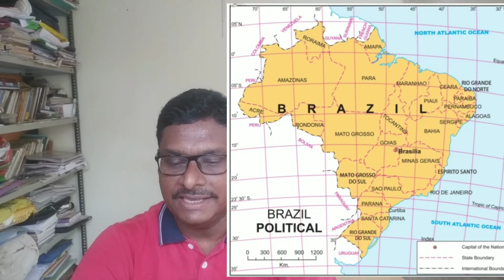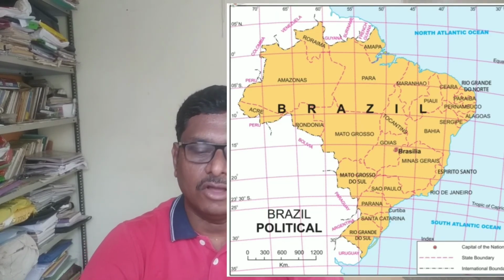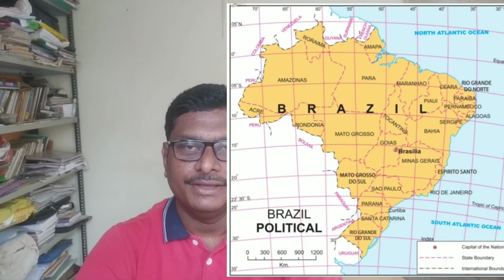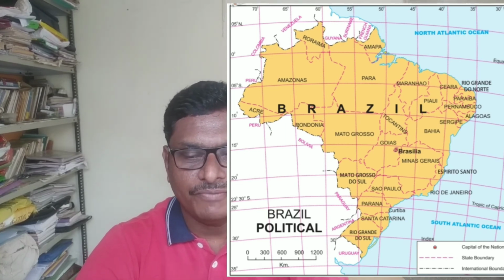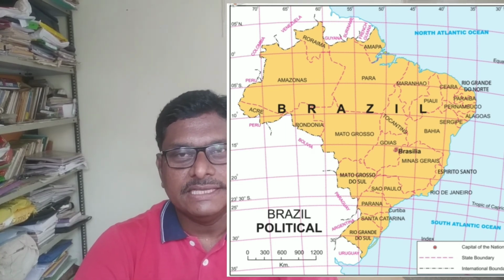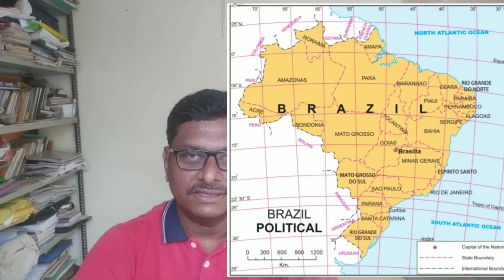Now if you see the political map of Brazil, which is on page number 11 in your textbook, you may find that the eastern part of Brazil, that is northeast and southeast, is covered by the Atlantic Ocean. Towards north, it is the North Atlantic Ocean, whereas towards south, it is the South Atlantic Ocean.